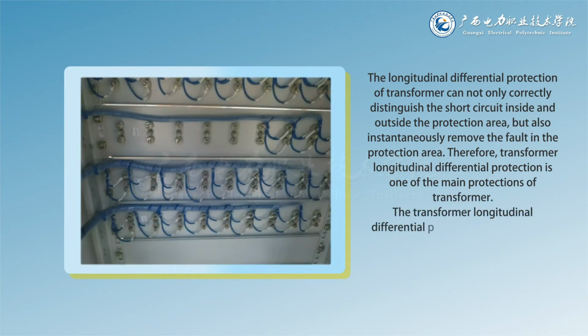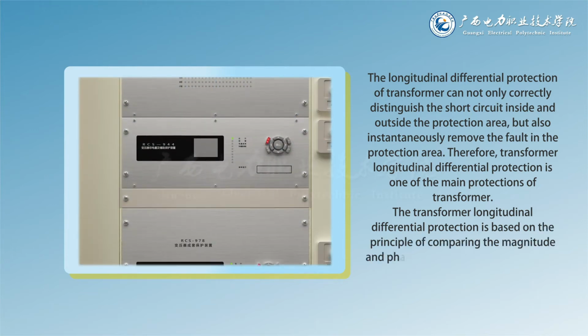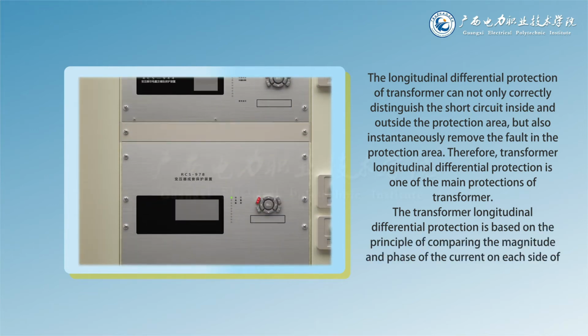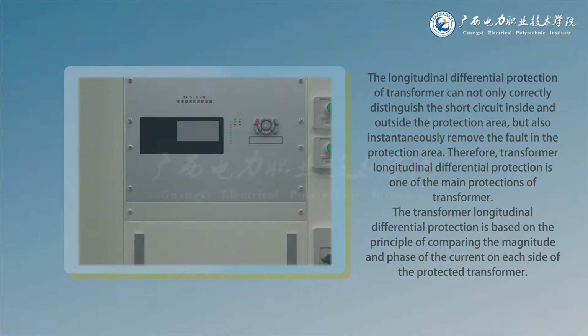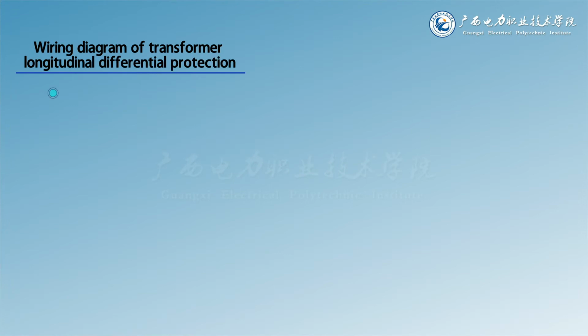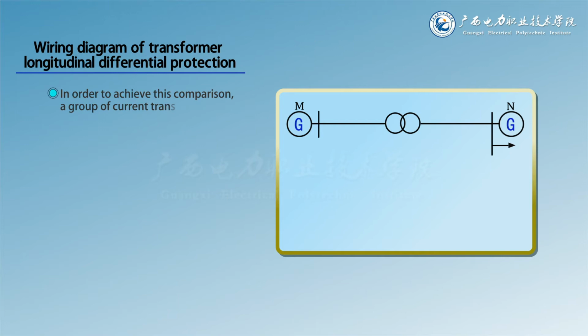The transformer longitudinal differential protection is based on the principle of comparing the magnitude and phase of the current on each side of the protected transformer. In order to achieve this comparison, a group of current transformers TA are installed on each side of the transformer.